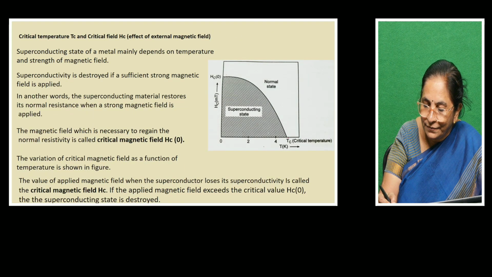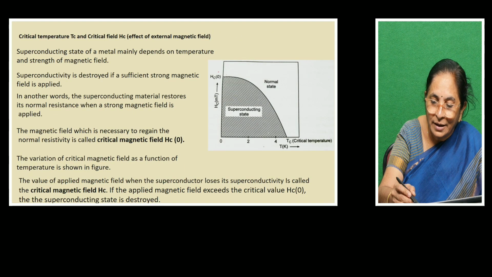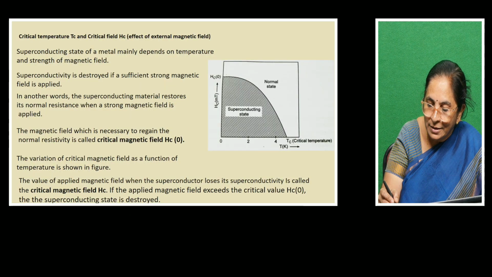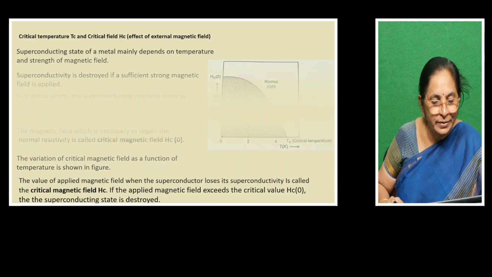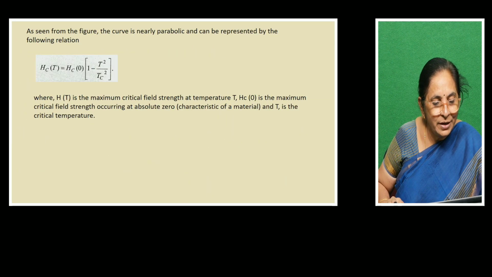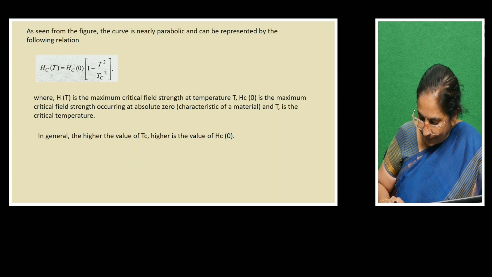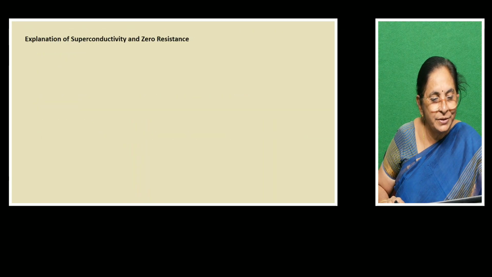You can see if Tc is very high, Hc of 0 will be very high. Suppose Tc is here, Hc of T is decreasing. So this formula beautifully relates the variation of the magnetic field with the critical temperature.